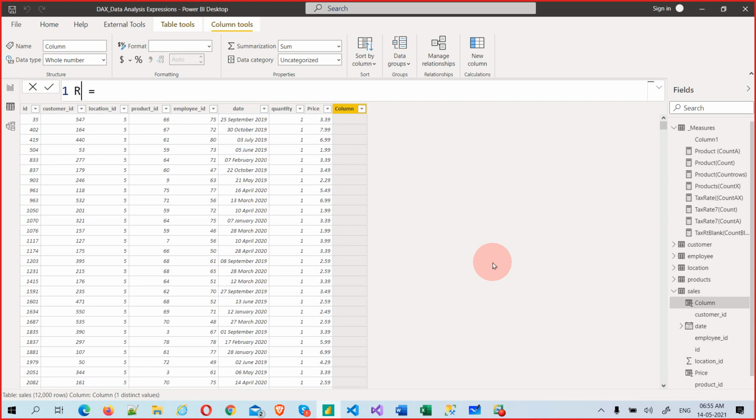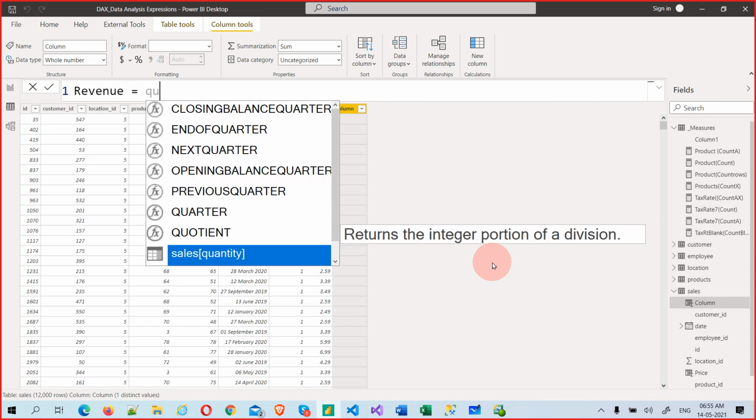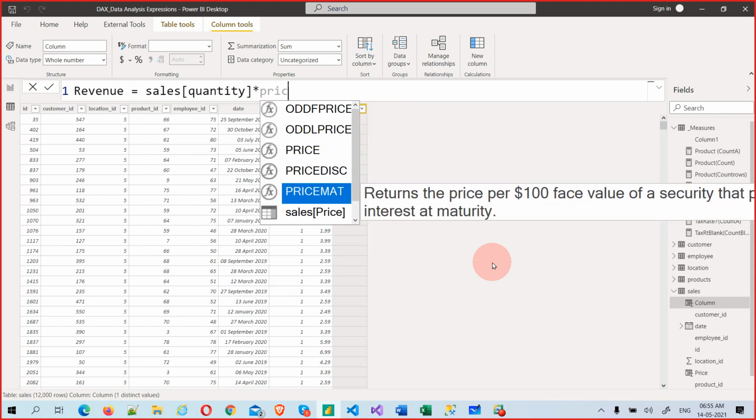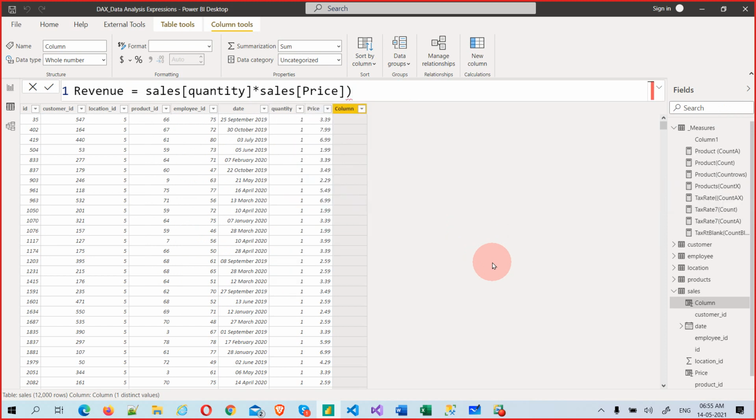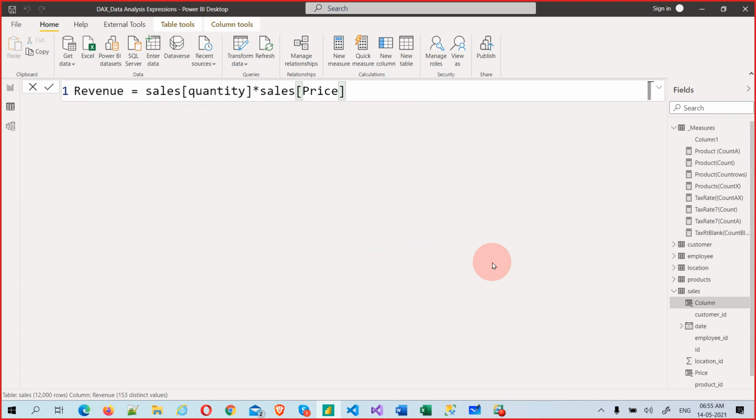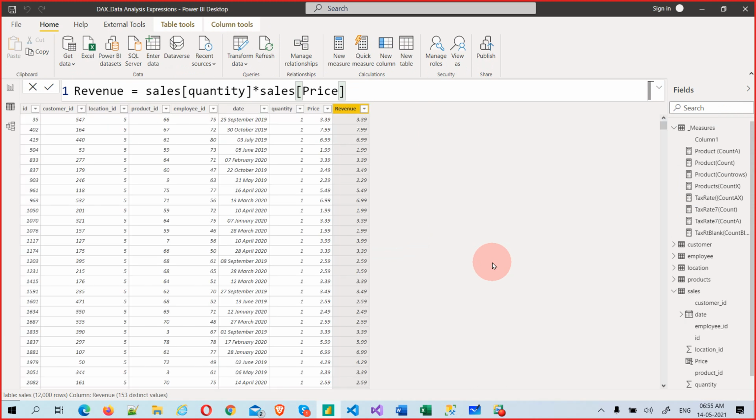Now what I want to use is the revenue column. How to do that? Quantity times price. Simple. No brackets are required because it's a straightforward calculation. Something like that we can create, but this is not a good idea.